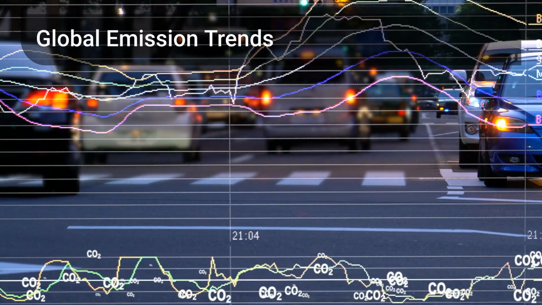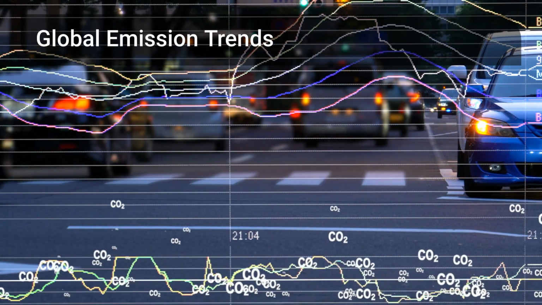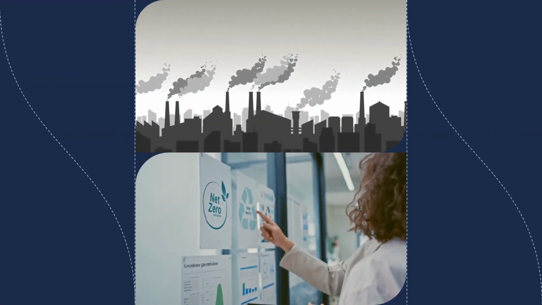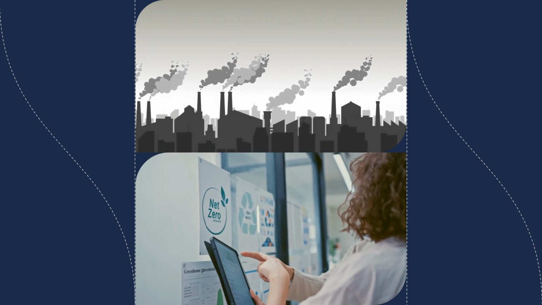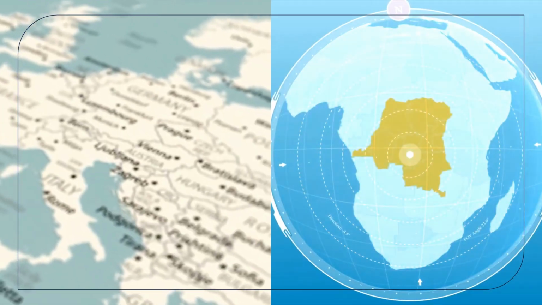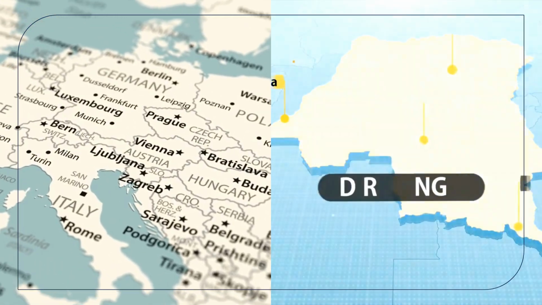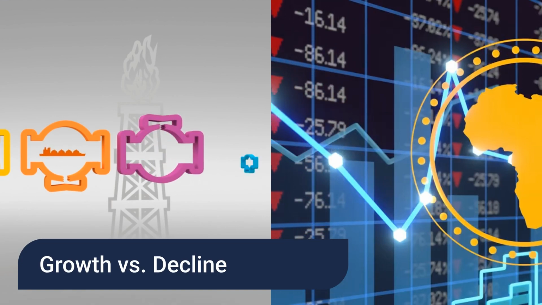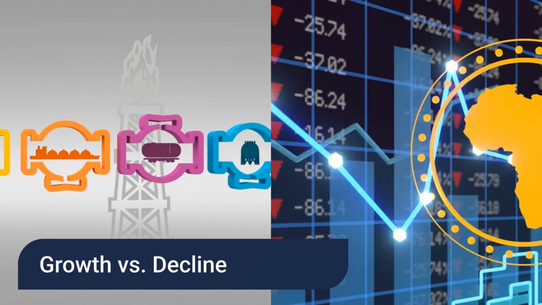Now let's look at the trends. What are the current levels of emissions, and how have they changed over time? Current levels are higher than ever before, with a sharp increase since the Industrial Revolution. Major emitting countries include China, the United States, India, and many industrial nations. While some developed countries show a decline, emissions are growing rapidly in many developing nations.